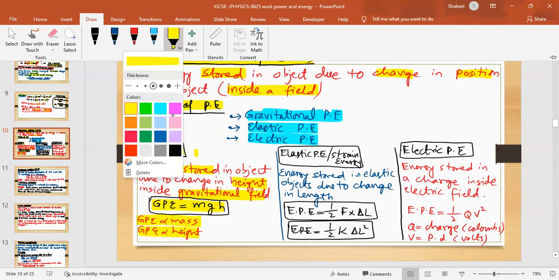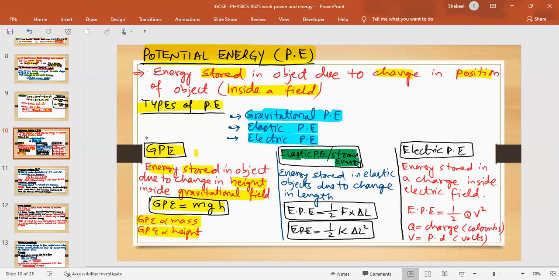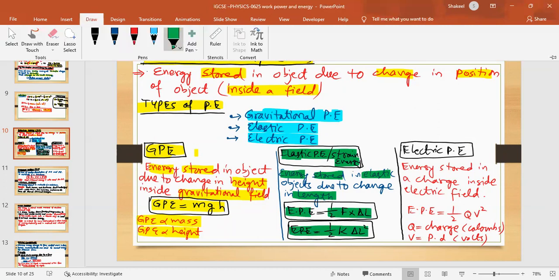Okay, the next one, let's color it a bit different, is elastic potential energy or strain energy. This is the energy stored in elastic objects due to a change in length. Like if you compress a spring or stretch a spring or rubber band, then elastic potential energy or strain energy will be stored in it. This will be the definition as well. So elastic potential energy is 1/2 F into delta L, where F is the applied force and delta L is the change in length. Or elastic potential energy is half k delta L squared, where k is the elastic constant or spring constant, and delta L is again the change in length.